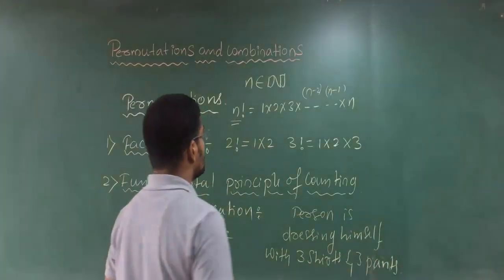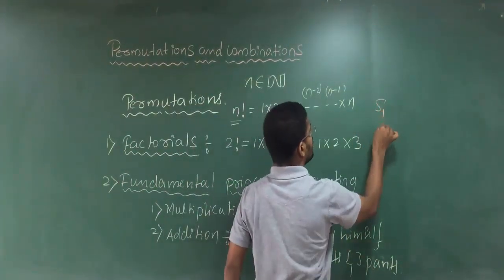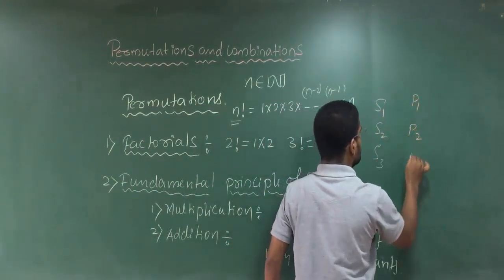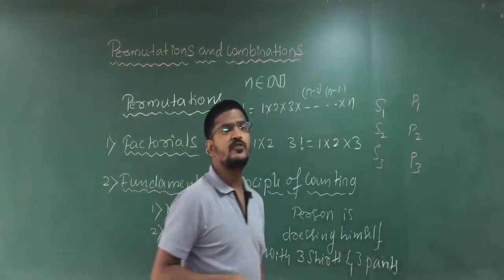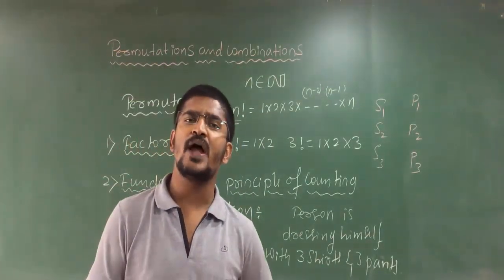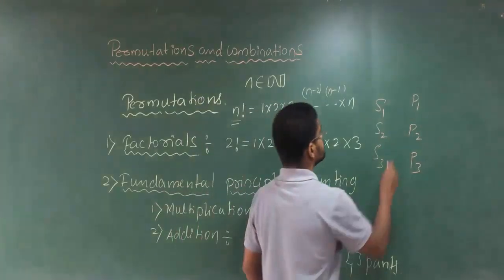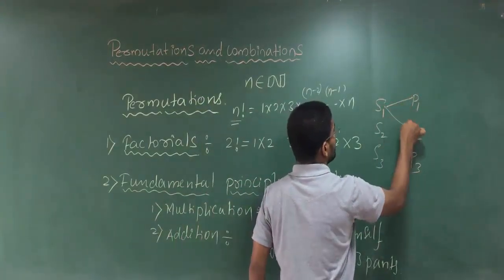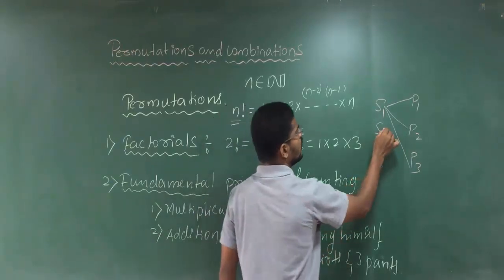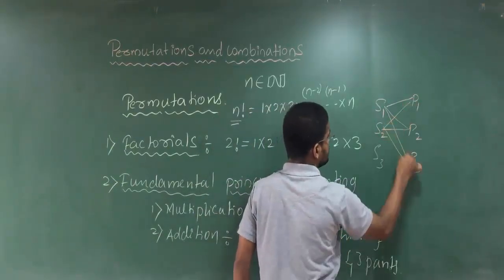So here, if I take S1, S2, S3, P1, P2, P3, that means S1 means shirt 1, shirt 2, shirt 3, pant 1, pant 2, pant 3. Here with shirt 1 you have 3 choices. With shirt 2 again he has 3 choices.